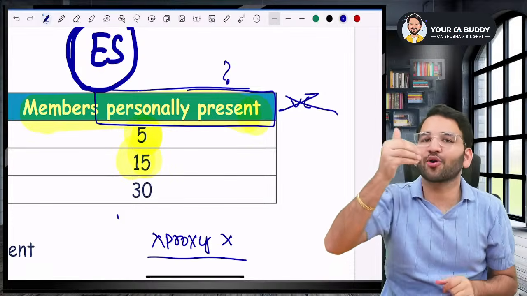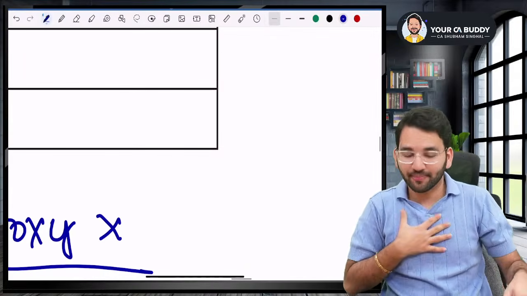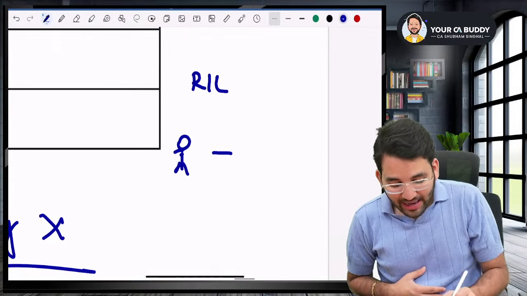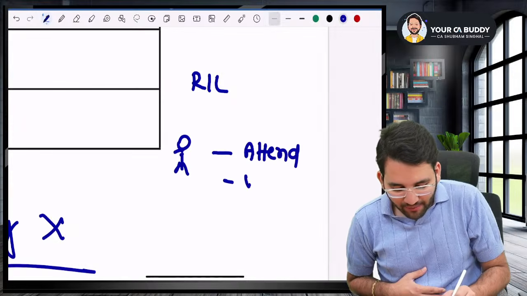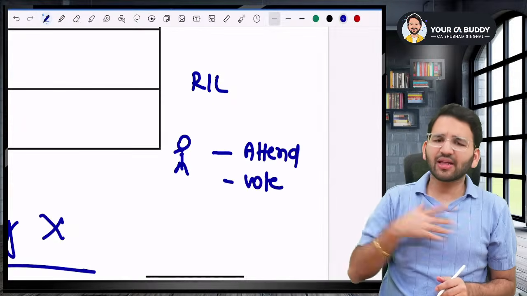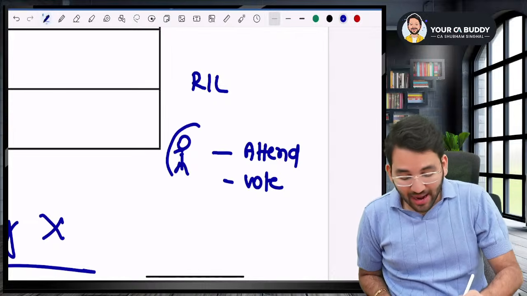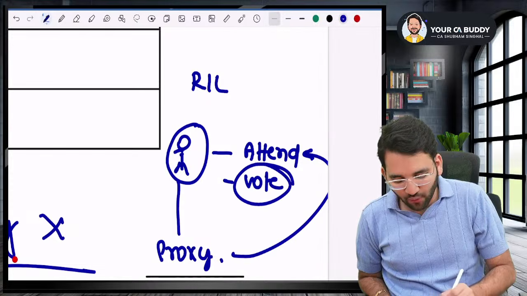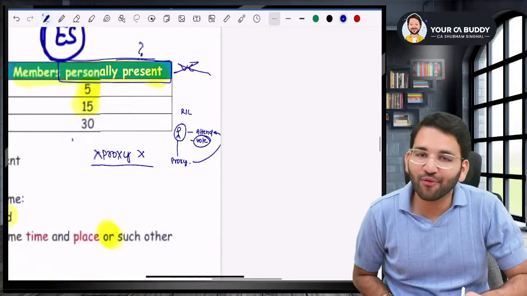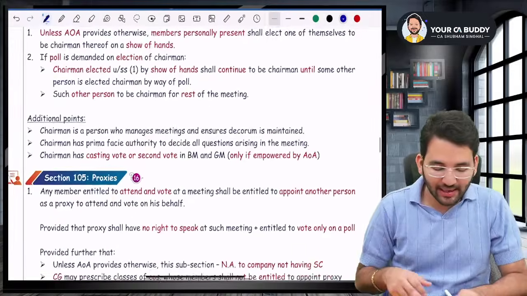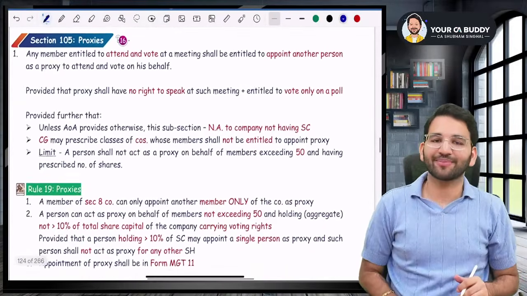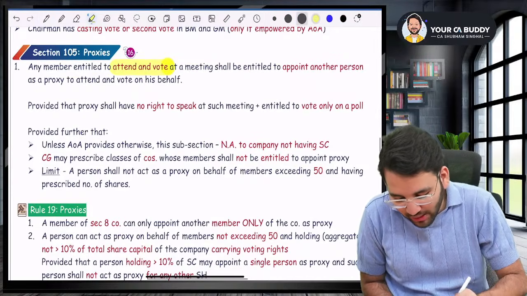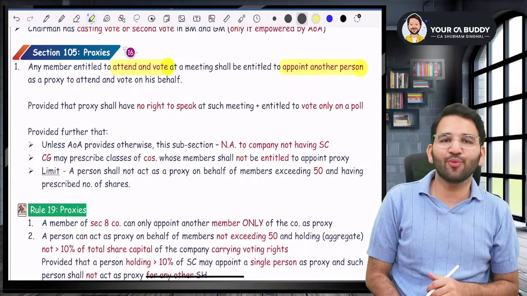So what is proxy, sir? Listen to me, if I am a shareholder of Reliance, and if I can attend the meeting and I can vote in the meeting, if I have the right to attend in the meeting and vote in the meeting, then I have the right to appoint a proxy on my behalf who will go and attend and vote at the meeting. So basically come to section 105, which talks about proxies. Guys, any member who is entitled to attend and vote may appoint any other person to vote on his behalf.